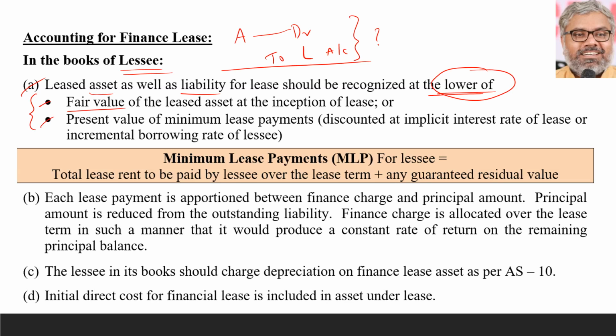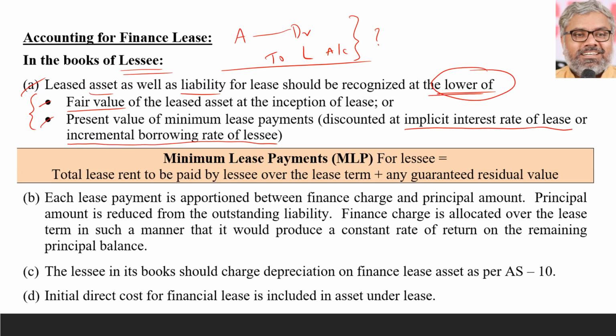What are those two? One is the fair value of the leased asset. Second is the present value of minimum lease payments. When we say present value, naturally a discount factor will have to be there. The discount rate should be known to us. What should be the discount rate that should be used for discounting the minimum lease payments? Ideally, it should be discounted at the implicit interest rate of the lease. Ideally. If it is not available, then the incremental borrowing rate of the lessee also can be taken as a discount rate with which the minimum lease payments have to be discounted, with which we get the present value of minimum lease payments.